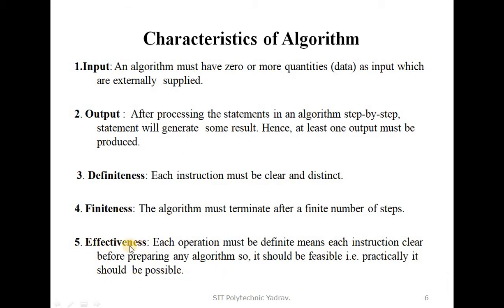So effectiveness, in which the operations performed in the program are already known, is one characteristic of an algorithm.